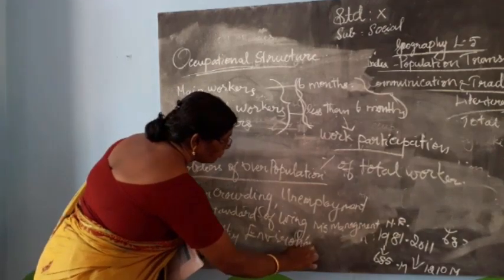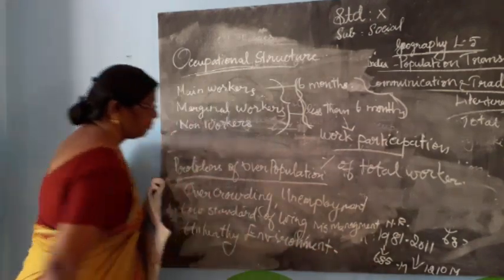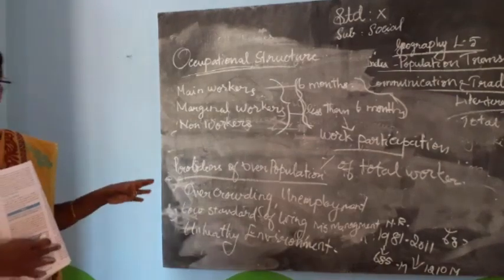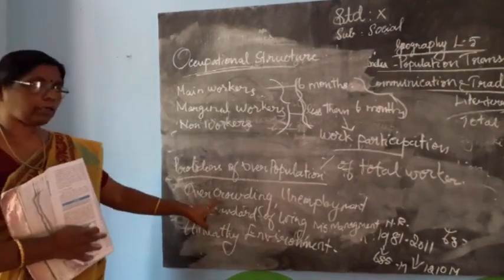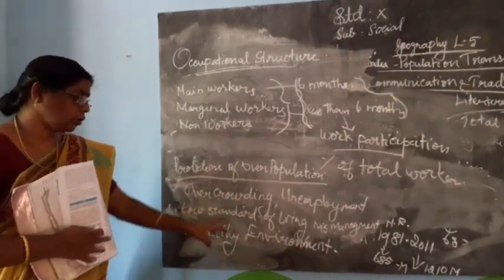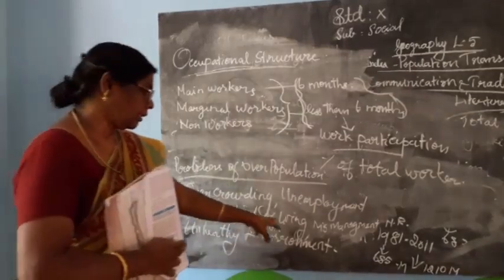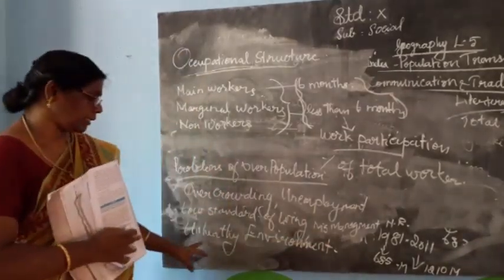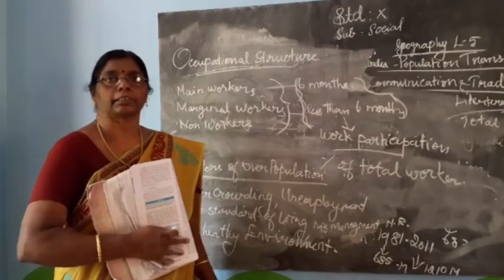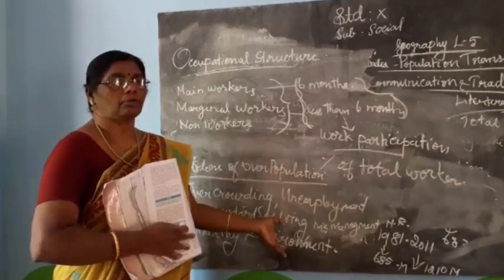Listen once again. Overcrowding, unemployment, low standard of living, mismanagement of natural resources, unhealthy environment, malnutrition. These are the problems of overpopulation.